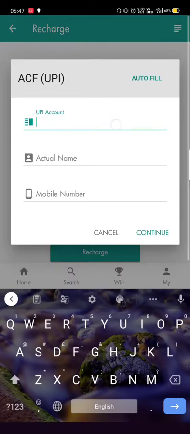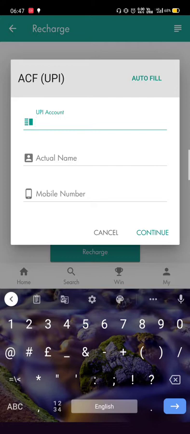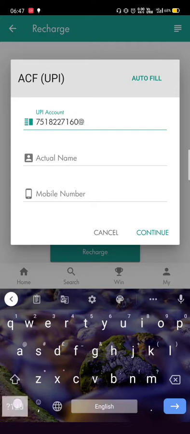If you are paying from PhonePe, then you just have to fill in your PhonePe mobile number. Here is my PhonePe mobile number. After filling in the mobile number you have to add @ybl. That is the UPI ID of PhonePe.